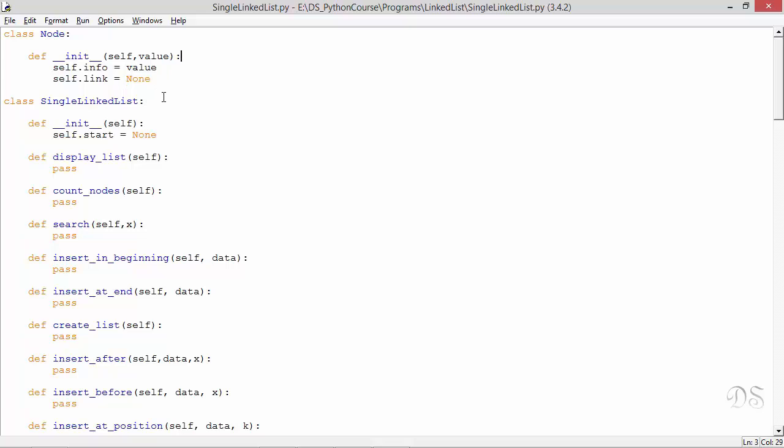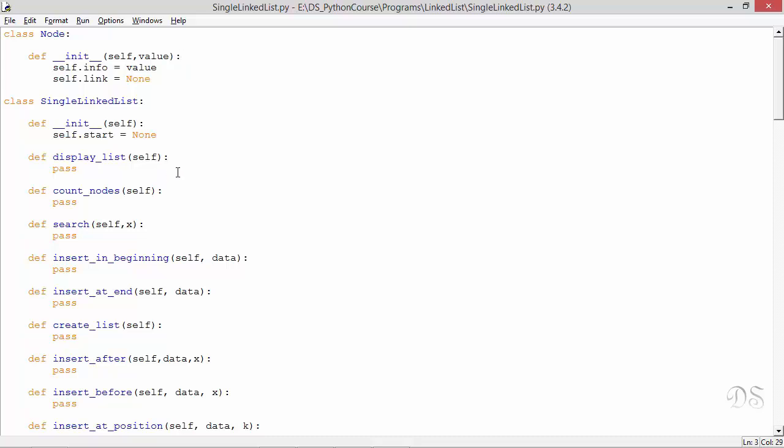Now this is our single linked list class. This attribute start refers to the first node of the linked list. So each single linked list instance will maintain a single reference to the first node of the list. In this init method, we have initialized start to this special reference None. We can see that the list class itself does not contain any node objects. It only contains a single reference to the first node of the list.